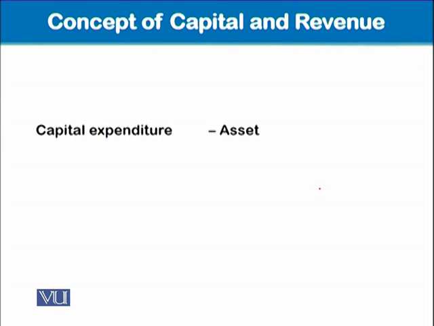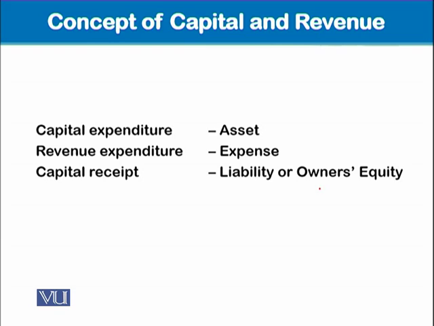So first of all, we must know that capital expenditures are recognized as asset and revenue expenditures are recognized as expense. Whereas capital receipt is recognized as liability or owner's equity. Okay?